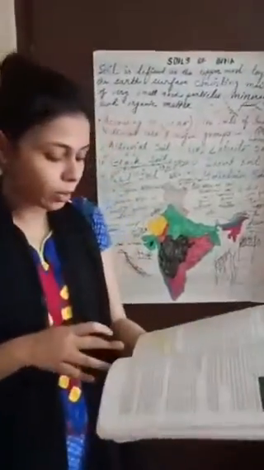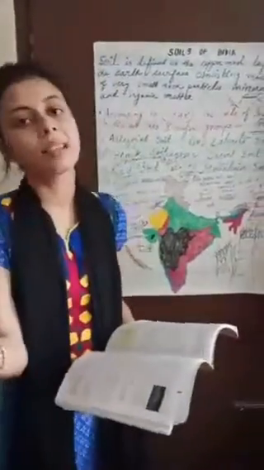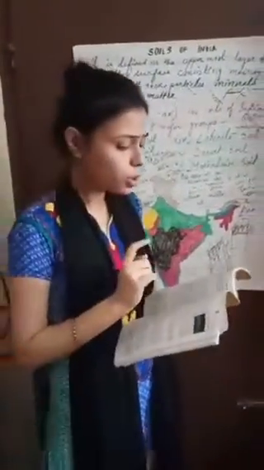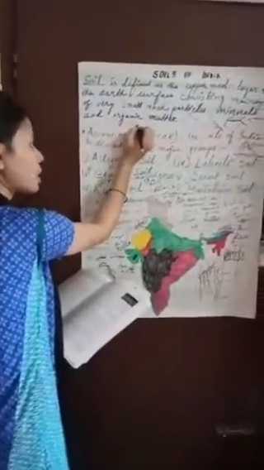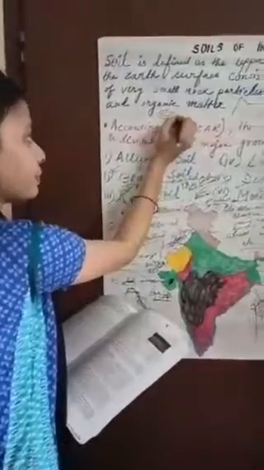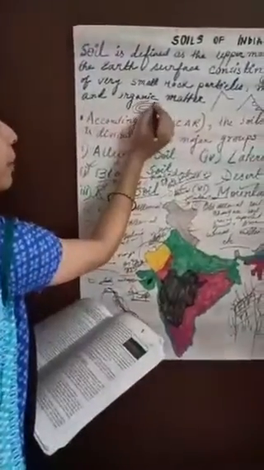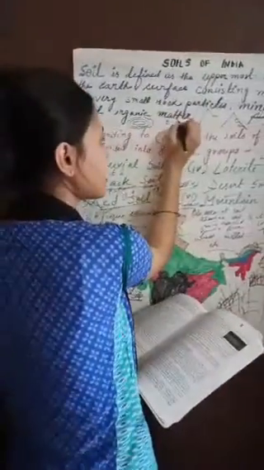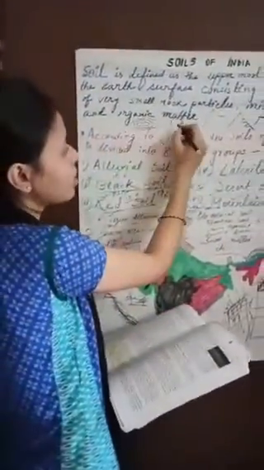Next is contour ploughing. Contours are imaginary lines that join the relief structures, or join the heights or reliefs of equal heights in a region. So if we do this contour farming, I don't know whether you know how the contour looks or not. Actually, the contour looks in this way. How is contour farming helping? Contour is giving you the heights of the lands, and it is joining the heights of equal lands.